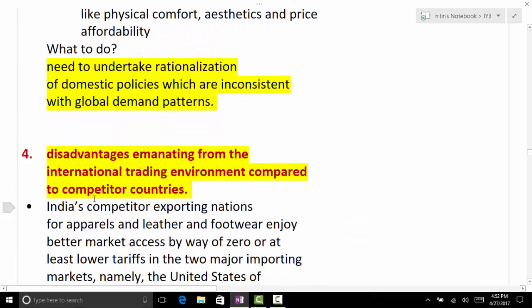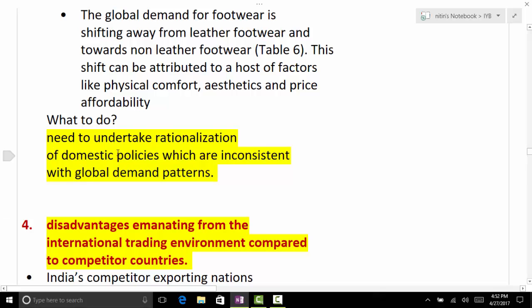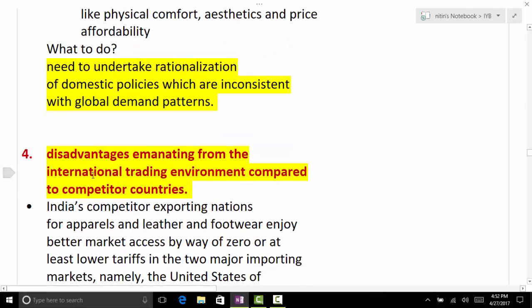So what to do? We need to rationalize our domestic policies so that we go along with what is demanded in the market. And this is regarding the trading environment, the various trade agreements we have with other countries. Even in that regard, our competitor countries are gaining.